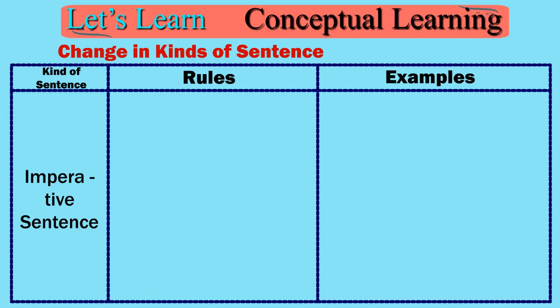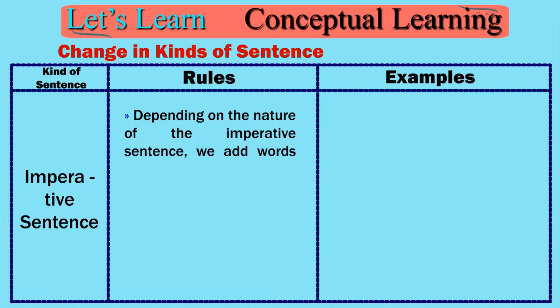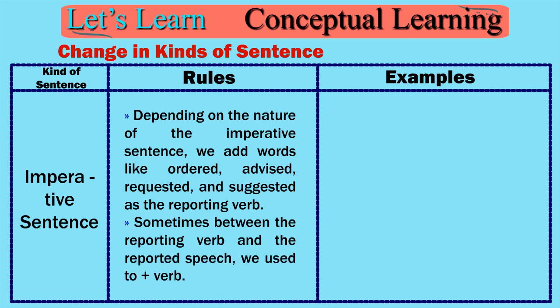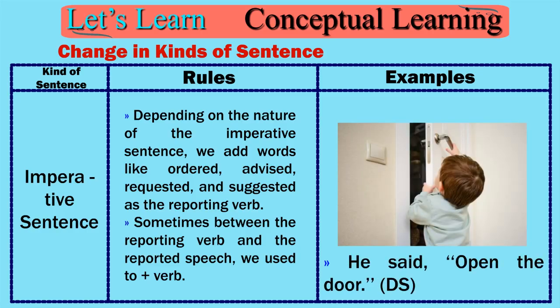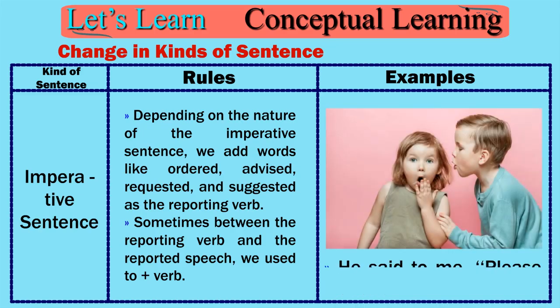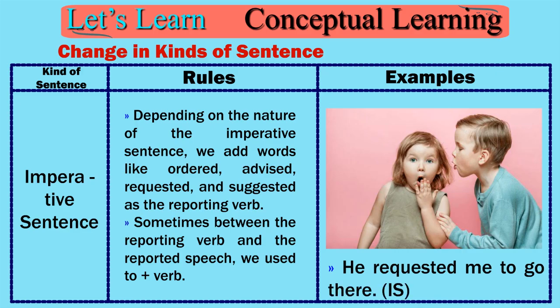Imperative sentence. Depending on the nature of the imperative sentence, we add words like ordered, advised, requested, and suggested as the reporting verb. Sometimes between the reporting verb and the reported speech, we use "to" plus verb. He said, "Open the door." DS. He ordered me to open the door. IS. He said to me, "Please, go there." DS. He requested me to go there. IS.